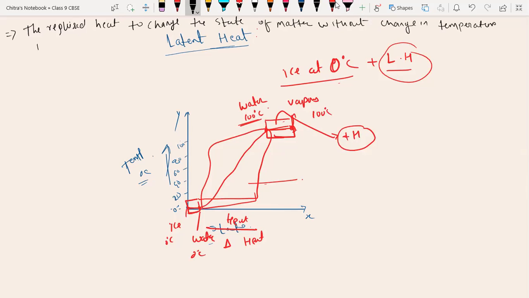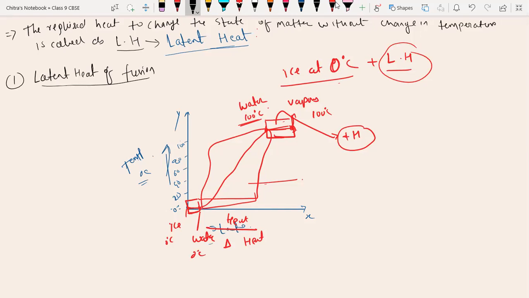Is called as latent heat. Here we have the latent heat. If it is used for melting, then it is called as latent heat of fusion. Latent heat of fusion will absorb the ice and convert it into the liquid state. That time the temperature will remain constant.